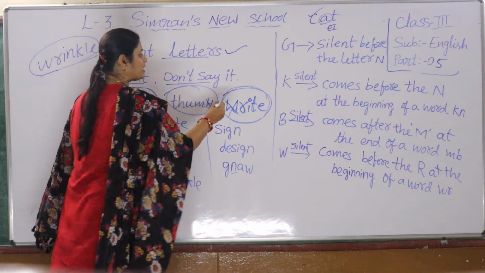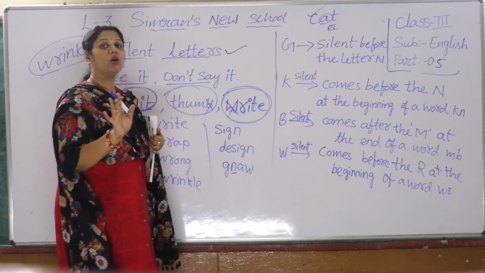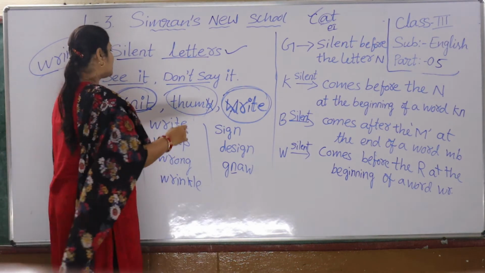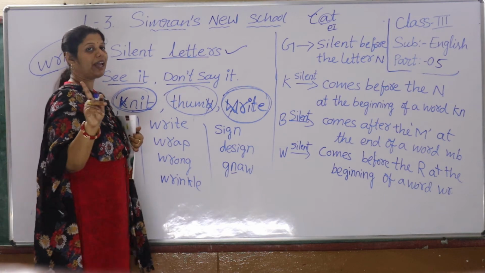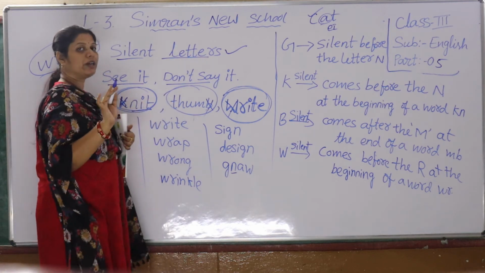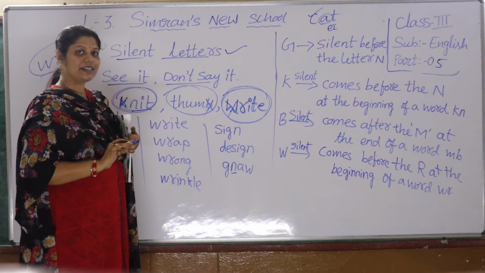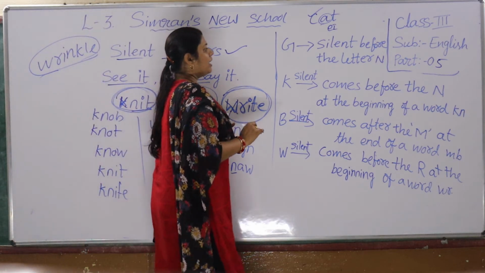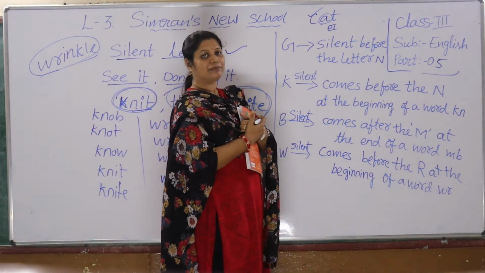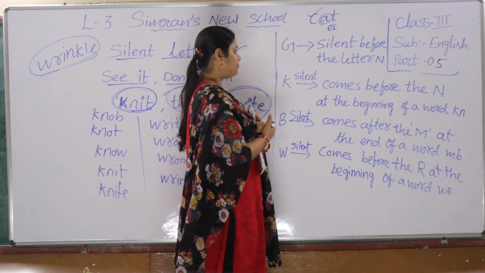We see W, but we don't say it. We see B, but we don't say it. We see K, but we don't say it. Understand? In the same way, we are going to learn some rules.